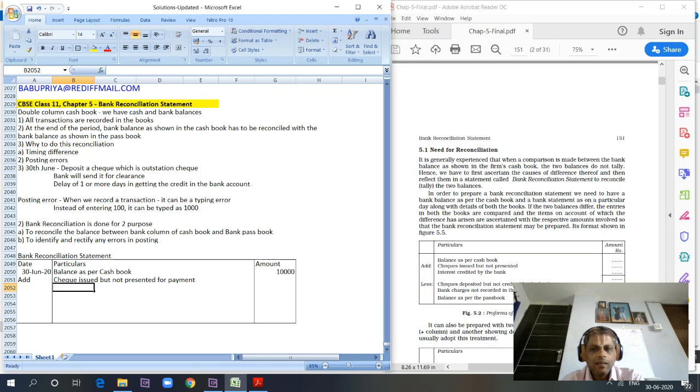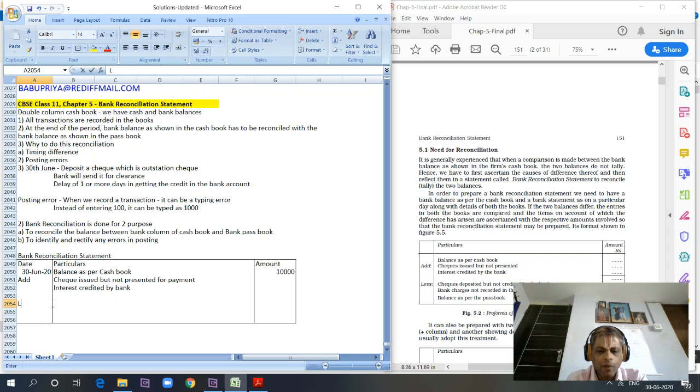Then, the bank can give interest because we are depositing money. There will be quarterly interest, or interest on fixed deposits, recurring deposits, or savings bank account. All those things can be an income to us. So the bank will issue credit: interest credited by bank. This is another area where we will not have recorded this income in our books, whereas the bank has increased the balance for us. So just add back to reflect the correct picture of the bank balance and the cash book bank column, right?